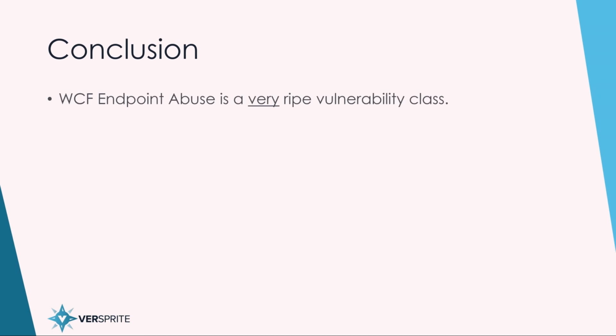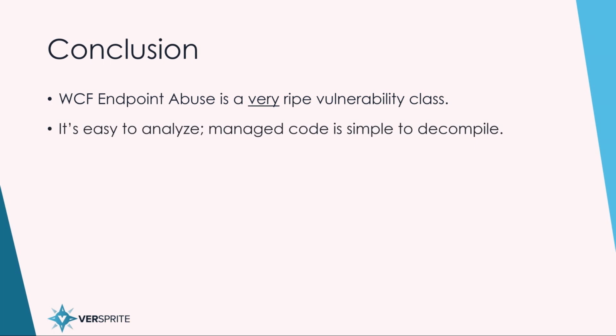And in conclusion, WCF endpoint abuse is a very rich vulnerability class. As far as I know, the only vulnerabilities that are public in regards to exploiting WCF endpoints are the ones that I've reported, as well as those that are based on other vulnerabilities that I've reported, such as those found in VPN services. It's easy to analyze. You don't have to reverse engineer any assembly.